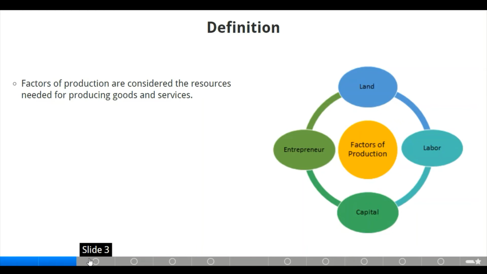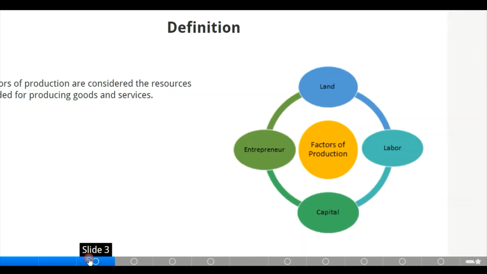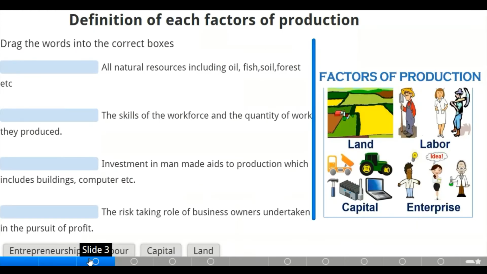Moving to the next slide, where we have the definition of each factor of production. Now we have to guess. With this diagram we are seeing here, the first statement says all natural resources, including oil, fish, soil, forest, etc. Which factor of production could that be? We don't know. Let's move on.